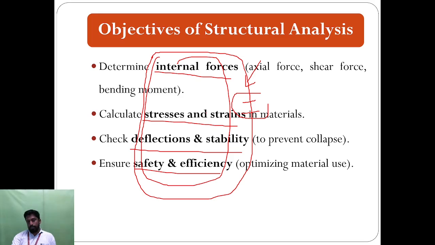Here, any structure means RCC structures, steel structures, whatever it is. So our aim is to find these considerations only. We have to define the structure's stability. Then the structure will be stable, otherwise the structure will not be able to resist the load.